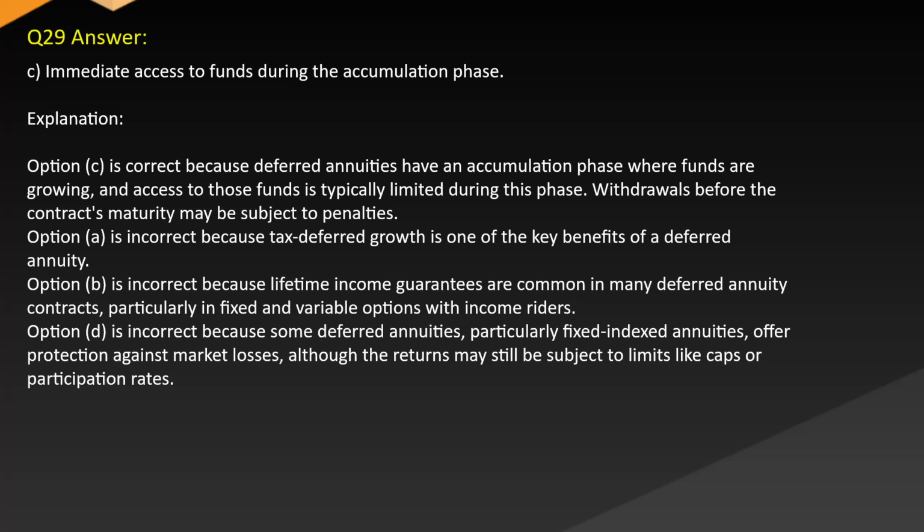Option A is incorrect because tax-deferred growth is one of the key benefits of a deferred annuity. Option B is incorrect because lifetime income guarantees are common in many deferred annuity contracts, particularly in fixed and variable options with income riders. Option D is incorrect because some deferred annuities, particularly fixed-indexed annuities, offer protection against market losses, although the returns may still be subject to limits like caps or participation rates.